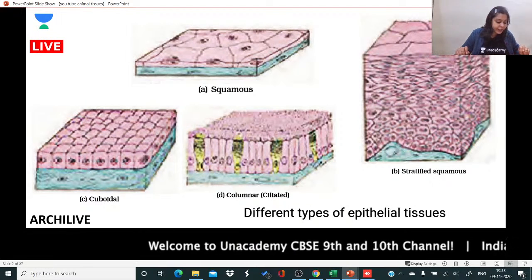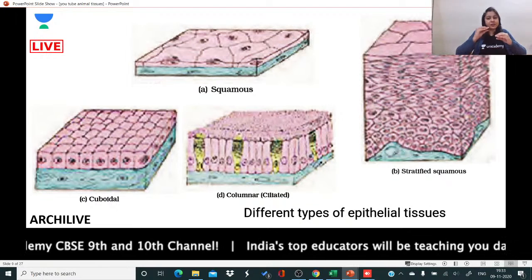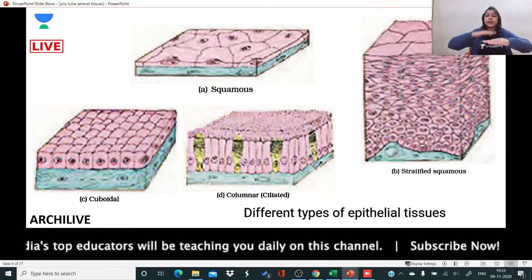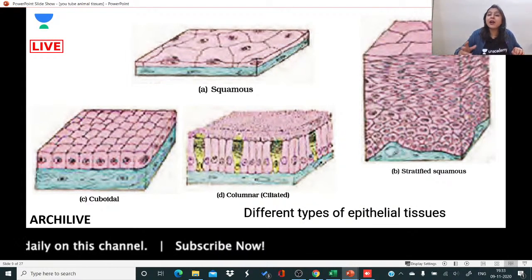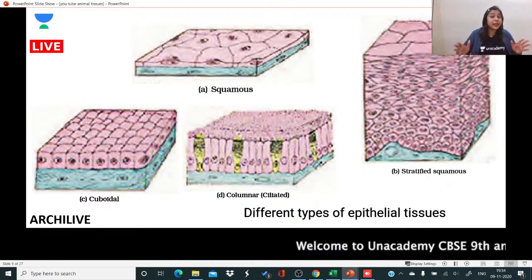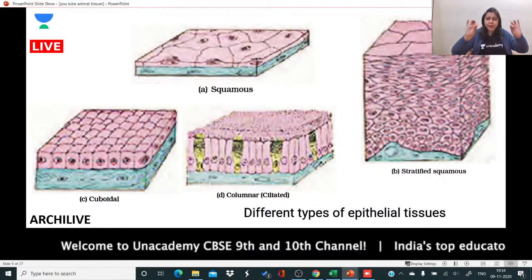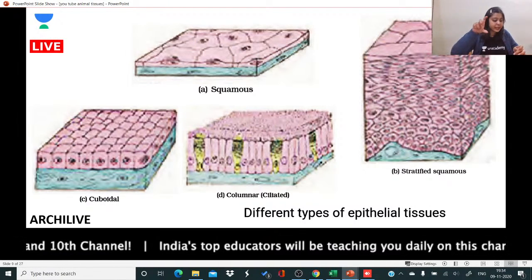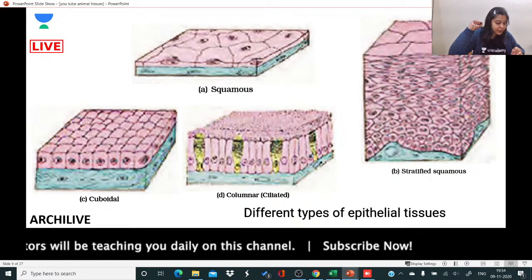So here the stratified squamous epithelium is an epithelium which has got layers. So if it is stratified, layer के ऊपर layer के ऊपर layer, अगर वो एक layered epithelium है तो वो क्या काम बहुत अच्छा करेगा? Can diffusion occur through it easily? Now I am telling you the difference between squamous and stratified squamous. So squamous is a very thin layer through which diffusion can occur. But do you see stratified squamous epithelium, how thick it is? Can diffusion occur through this stratified squamous epithelium? जल्दी बताओ।